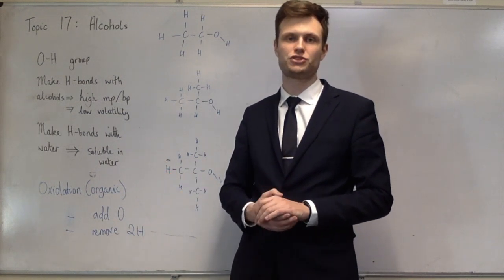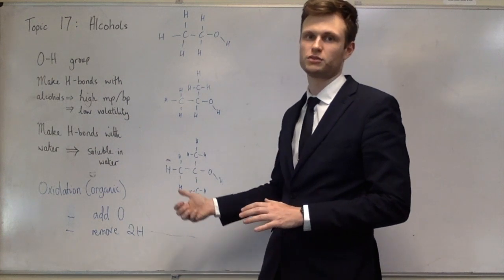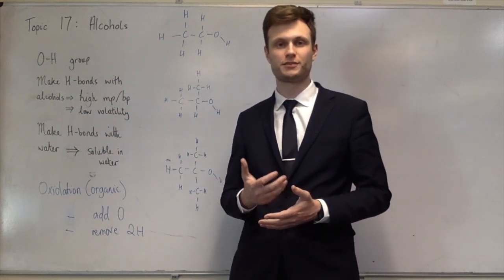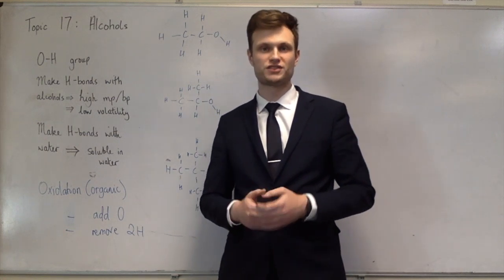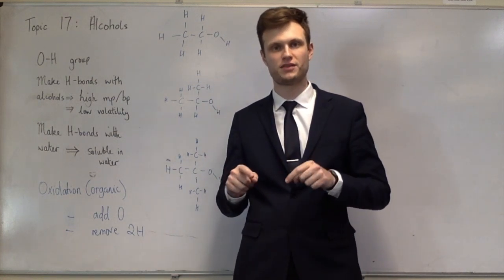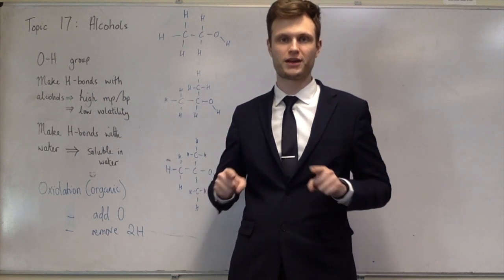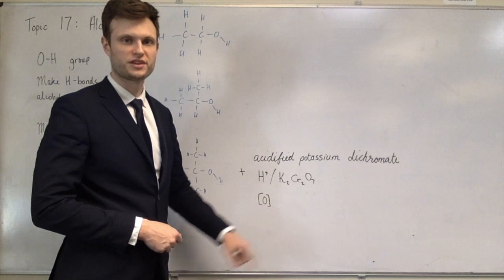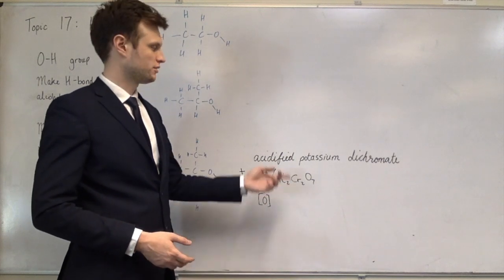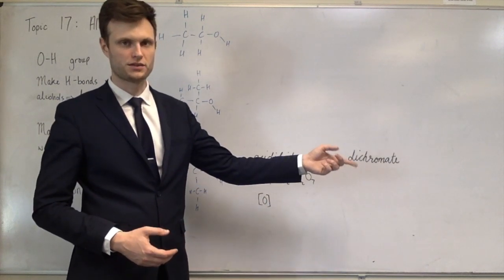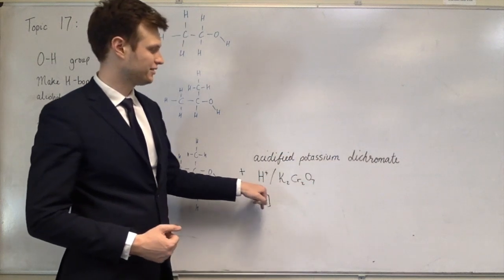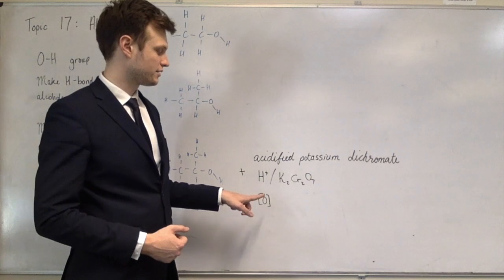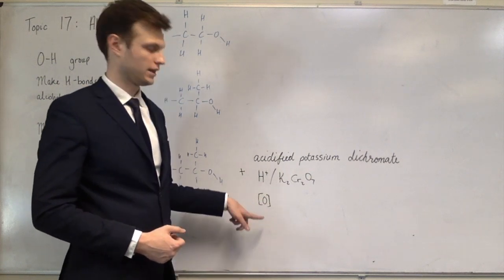And the oxidizing agent that you use to oxidize alcohols is called acidified potassium dichromate. And that acidified potassium dichromate is often written just as an O in square brackets to make things simpler. The O in square brackets just represents an oxidizing agent. So all of these 3 represent adding an oxidizing agent. So acidified potassium dichromate, if you want to write it out in words, acid and potassium dichromate, if you want to write it out as symbols, and then just an O in square brackets if you're going to put it into an equation.